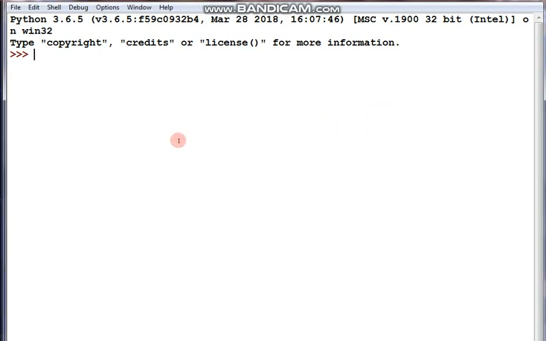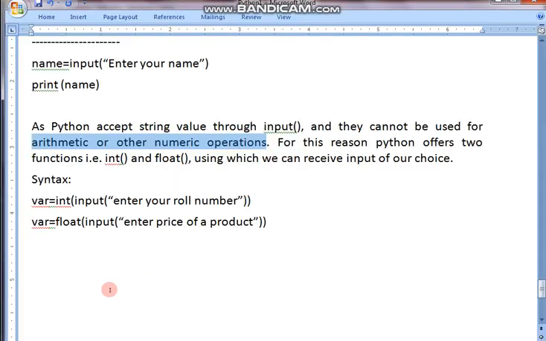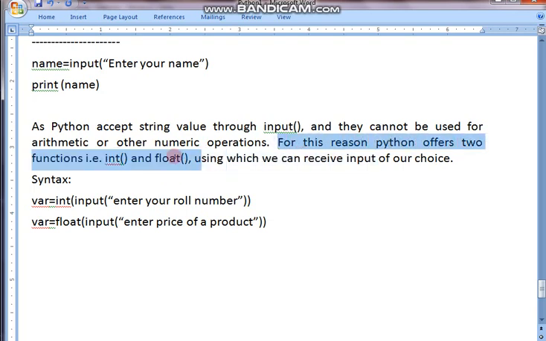So now, how can we get a solution for that? Now we have to use two functions, that is int and float, for forcing the data to be integer or forcing the data to be float. So for this reason, Python offers two functions, that is int and float. So you have to use it like this. See, int, then input, float, then input.